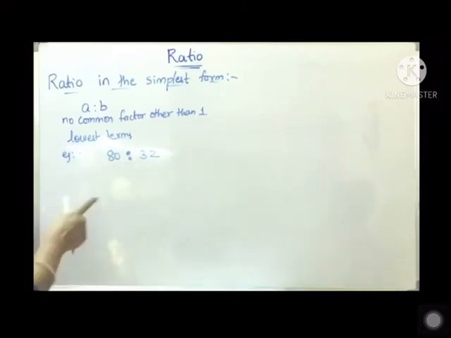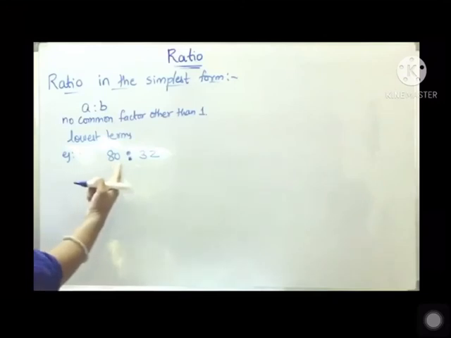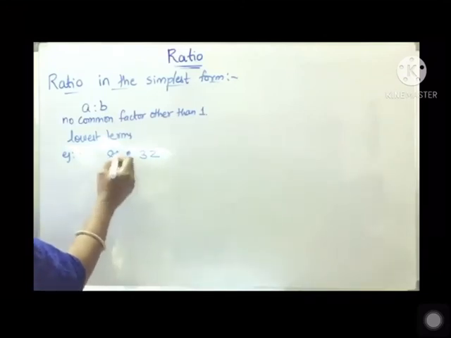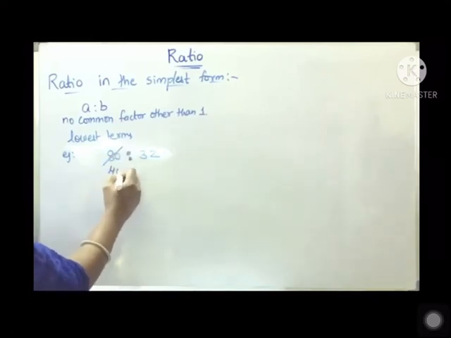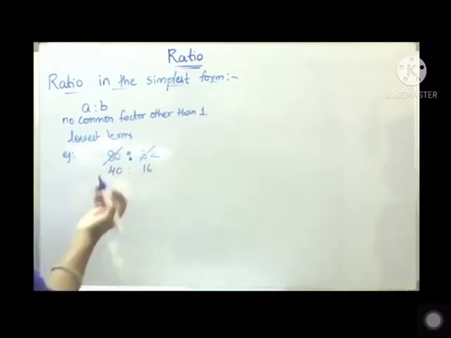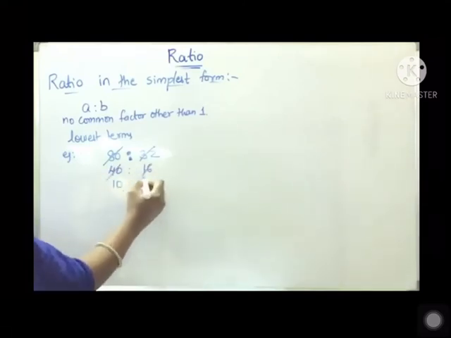Now can I say this ratio is in simplest form or lowest form? No, because they have common factors. If I divide by 2, 2 divides both numbers, right? 80 is divisible by 2, 32 is divisible by 2. So I get 40 and 16. Then 40 and 16 go in the 4 table: 4 tens are 40, 4 fours are 16, so 10 and 4.